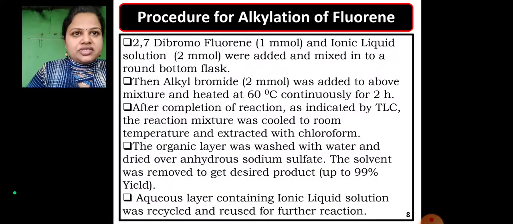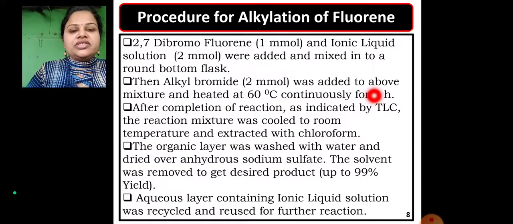Now for the alkylation of fluorene, first 2,7-dibromofluorene and ionic liquid were added and mixed in a round bottom flask. Then alkyl bromide was added to the above mixture and heated at about 60 degrees Celsius continuously for 2 hours.